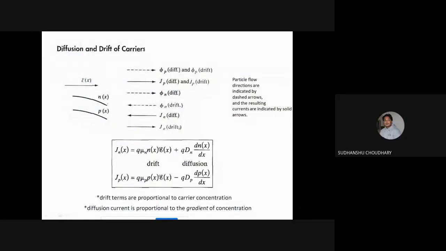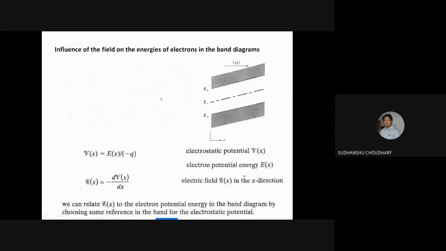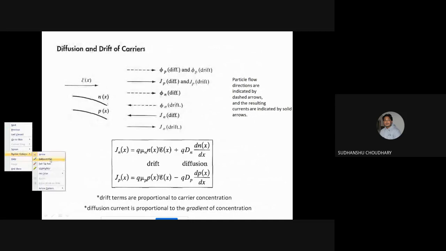So diffusion and drift of holes, and the current due to drift of holes and diffusion of holes, we had seen. Now let us talk about electron diffusion and electron drift. Obviously electrons will also diffuse from left to right, that is from higher concentration to lower concentration. So electron diffusion is also from left to right.